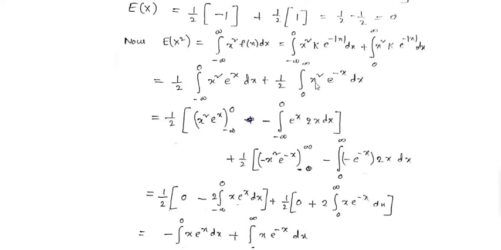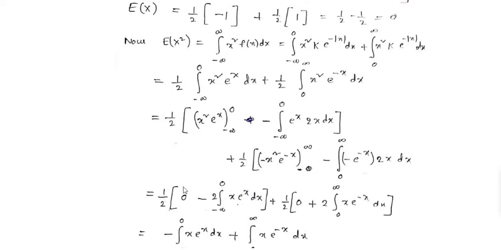here u is x square, dv is e power of minus x dx. As before, here v is minus of e power of minus x, u is x square. Therefore u v means x square into minus e power of minus x, 0 to infinity, minus integral with the limit 0 to infinity, v means minus e power of minus x, du is derivative of x square, 2x dx. Okay,